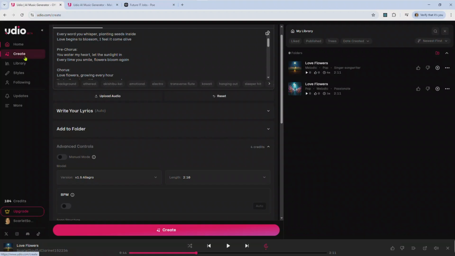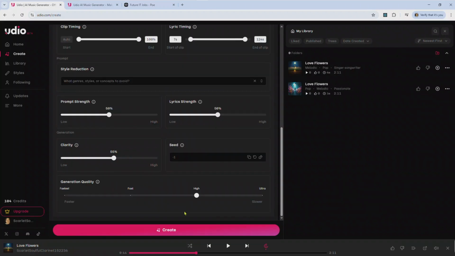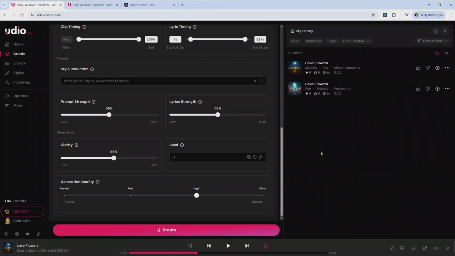You just hop on the site, tap on the create, copy your lyrics, paste them here, and then you come down here. You select some stuff here, the lyric strength, the prompt strength, the clarity, and the rest. After that, you just tap on the create, and then you wait for your music to be generated. After generating it, you tap on the 3 dots here, and then you proceed to download it, MP3, wave, or video, any of your choice. So that's it on how you can generate music with Udio. It's very much simple and easy.